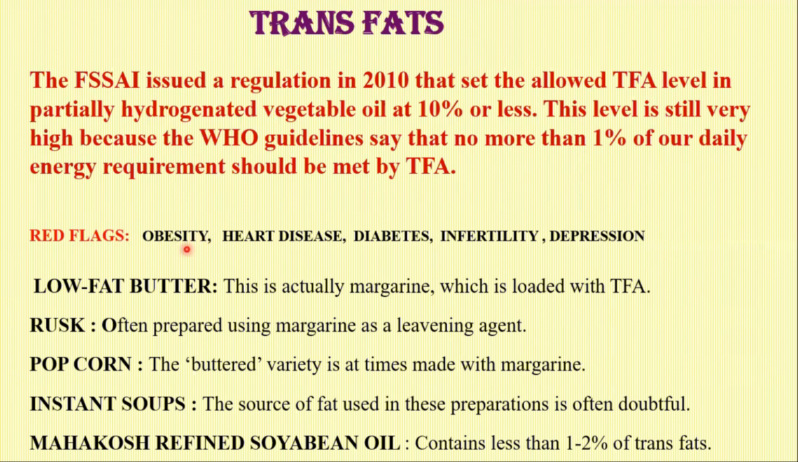Red flags like obesity, heart disease, diabetes, infertility, depression, and so on have been associated with trans fats. So foods like low-fat butter, margarine, rusk, popcorn, instant soups, and refined oil, I mean, some of these oils may also contain trans fats, and one should be careful about the amount of trans fats.